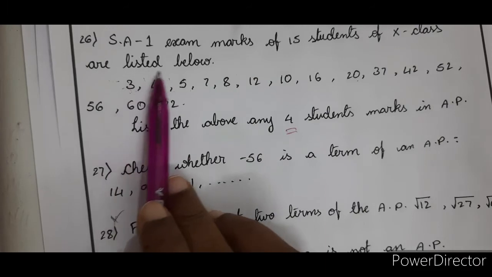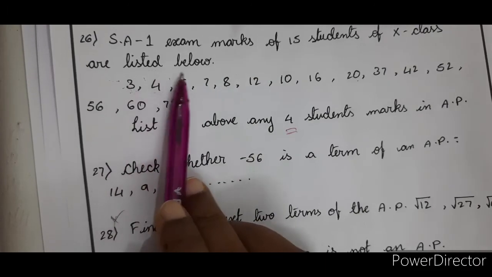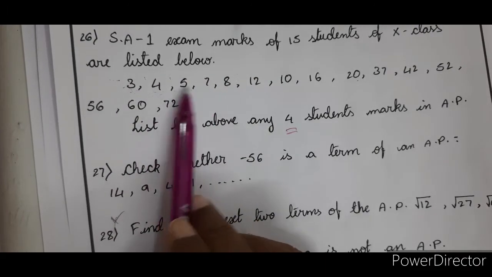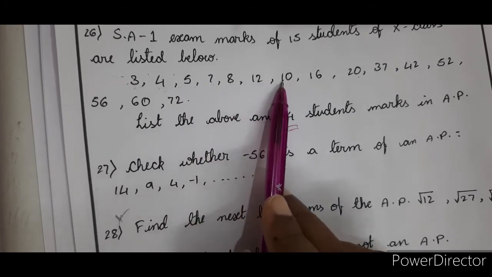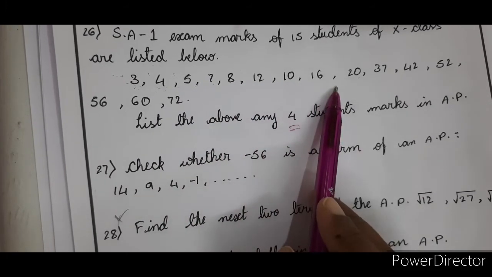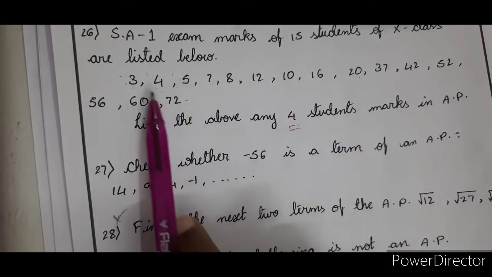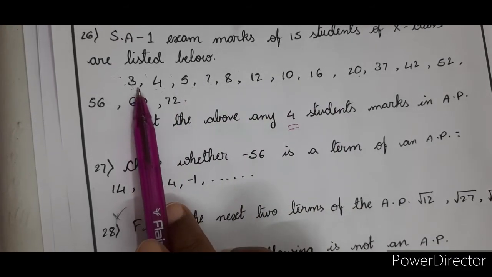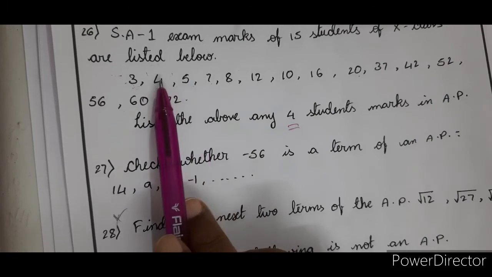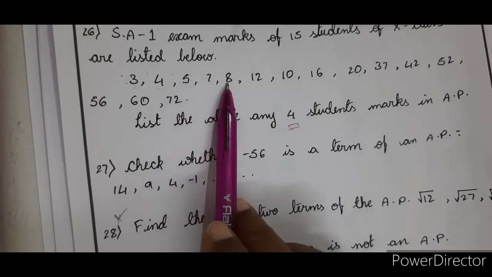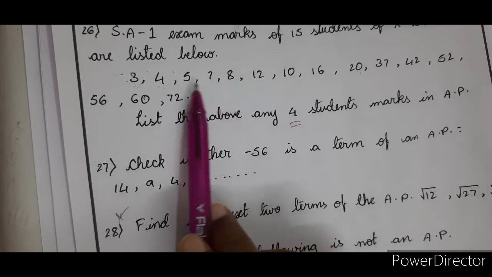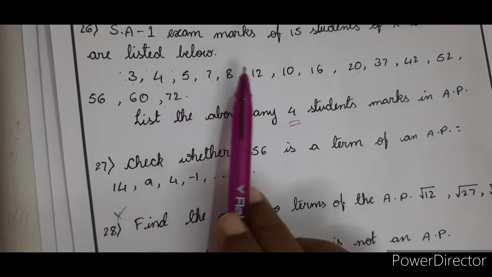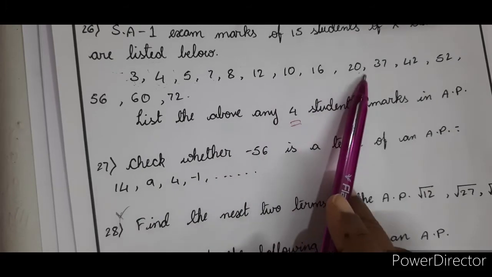Let's see with 3. 3 plus 3, 6 is not possible. 4 plus 3, 7 is there. So let us see for this one: 4 plus 3 is 7, 7 plus 3 is 10, 10 plus 3 is 13 doesn't exist. Right. So if I go with 3 plus 3, 6 is not there. 5 plus 3 is 8, 8 plus 3 is 11, doesn't exist. So let me go with anywhere else.